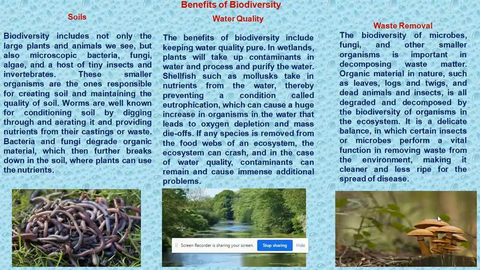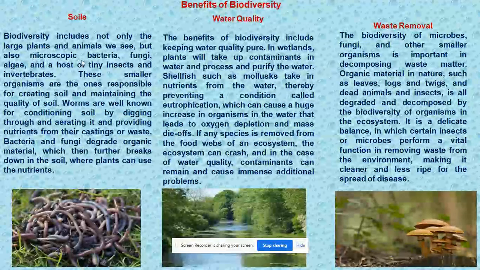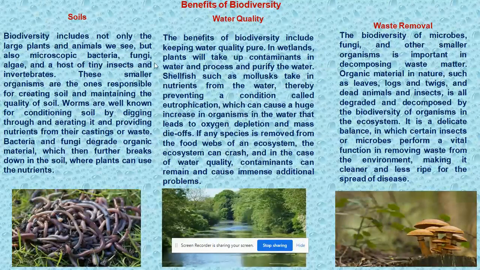So, we talk about various benefits of biodiversity. It is the soils. So, how soil is giving benefit. Biodiversity includes not only the large plants and animals we see, but also microscopic bacteria, fungi, algae, and a host of tiny insects and invertebrates.